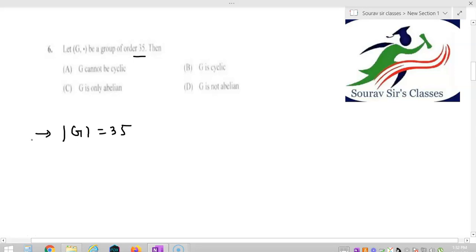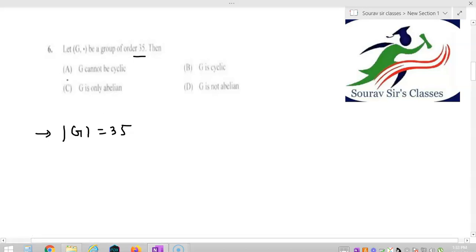Option A says that G cannot be cyclic. Option B says that G is cyclic. Option C says that G is only abelian. Option D says that G is not abelian. Okay, so just observe the options. Again, you can solve this question by observing the options before starting its solution.